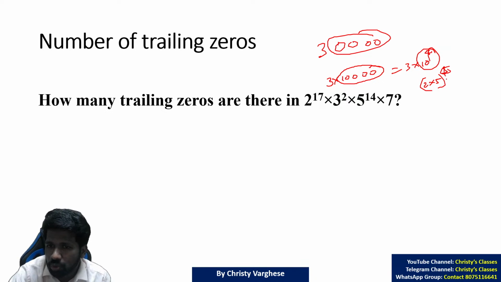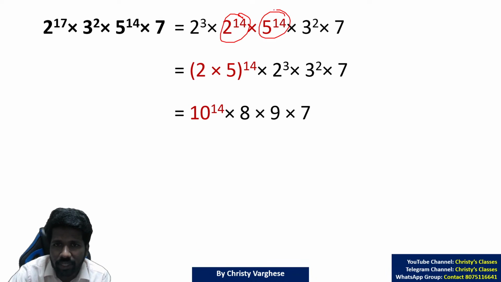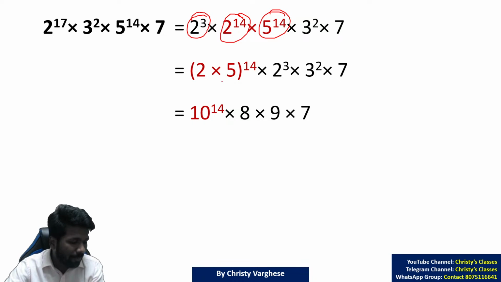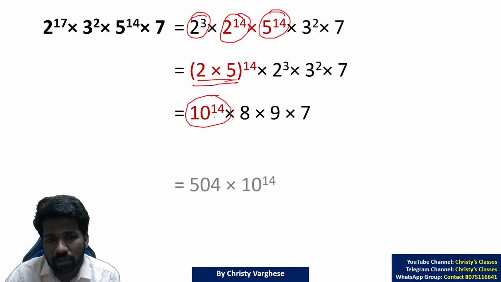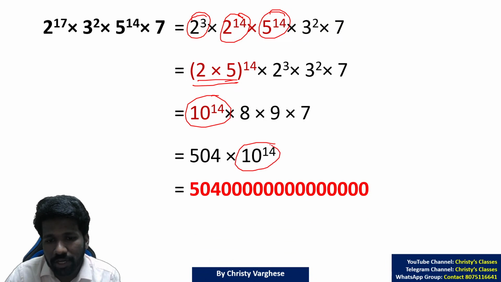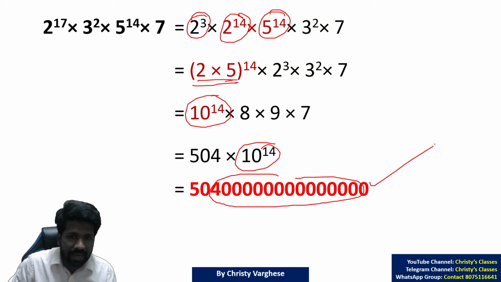So how many 2s and 5s are there? Pairs of 2s and 5s will give you trailing zeros. Here 5s are 14 in number, 2s are 17 in number. But you can combine only 14 2s and 14 5s. Remaining 2s you cannot take up. Only pairs of 2s and 5s you can combine. So the pairs of 2s and 5s are 14 in number. So 10 raised to 14, so 14 zeros. You don't have to write these steps. This I am just elaborating.